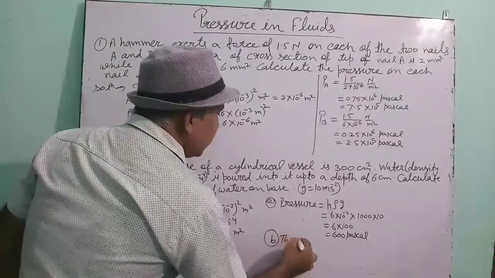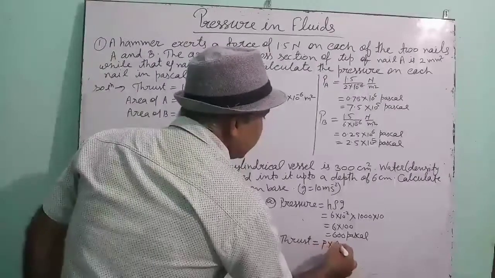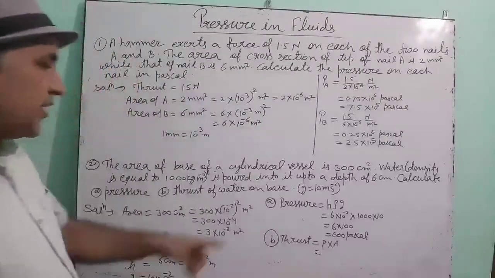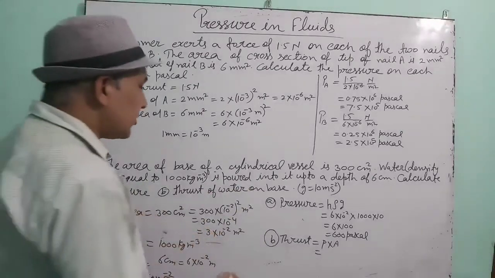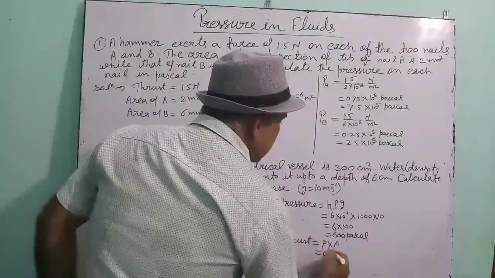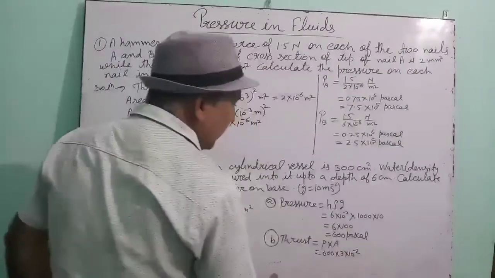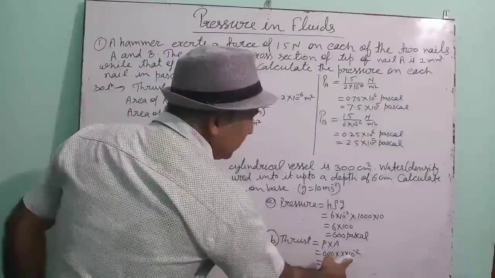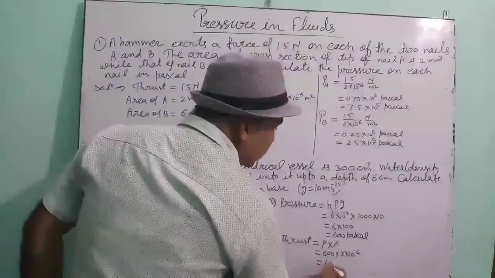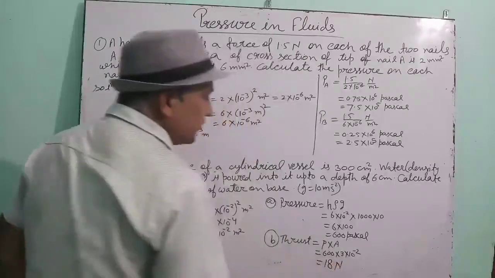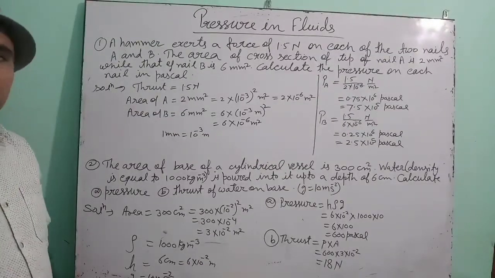In the second part you have to find thrust. Thrust means pressure into area. Pressure you have found 600 Pascal and area is given 3 into 10 to the power minus 2. So 600 into 3 into 10 to the power minus 2. 10 to the power minus 2 and this 100 are cancelling each other. 6 into 3 is 18. That means 18 Newton is the thrust. Okay. Now note down these questions.